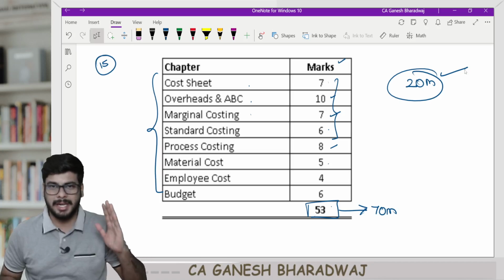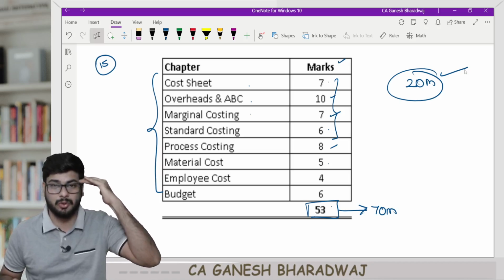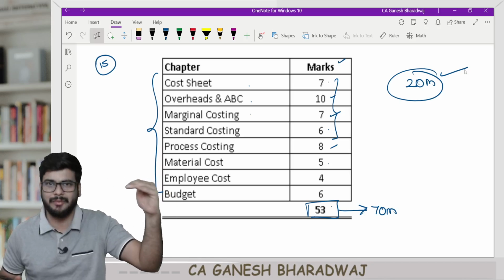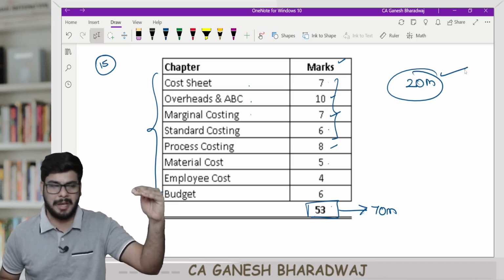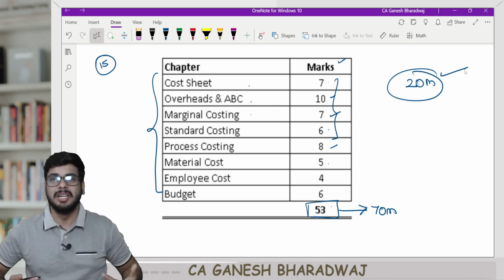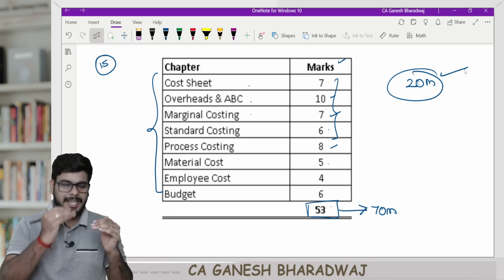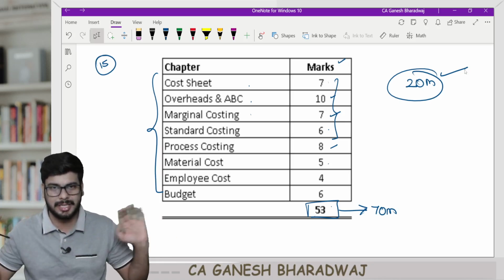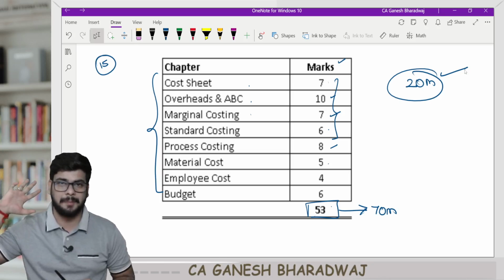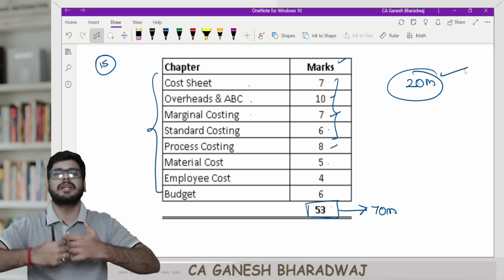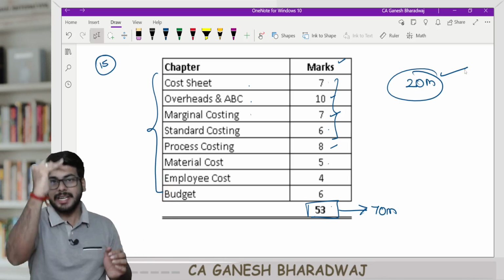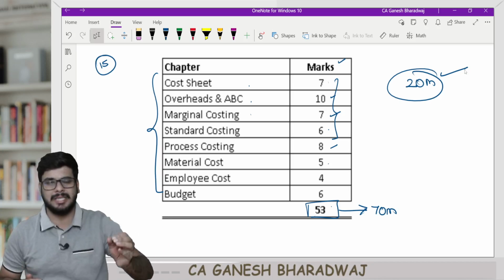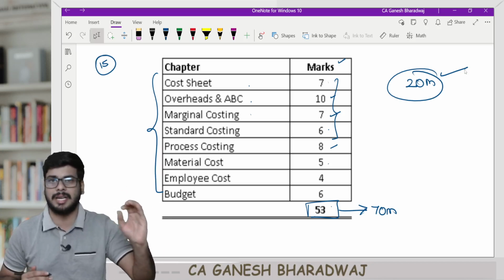For all the months of studies that you have done, can't you cover some 5-6 chapters and score 40 marks? I'm not asking you to just aim for 40. I'm just saying that is going to be the first problem. First question is, will I be able to pass? Clear that first. Once you cross that 40 mark, tremendous confidence will be generated, and the next 20 marks you can aim for. And once you move on to that 60 level mark, exemption is guaranteed. You need not touch this paper again in your lifetime. Whatever marks you get right now is a bonus. If you layer it up like this and prepare, automatically you'll be scoring about 80 plus. It's a guarantee. Just mark my words.